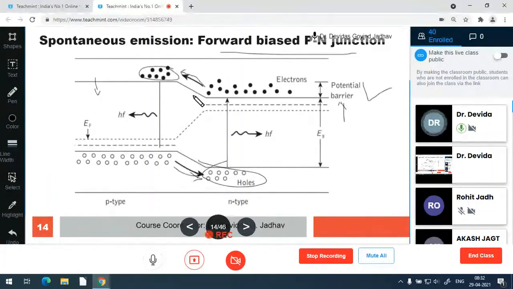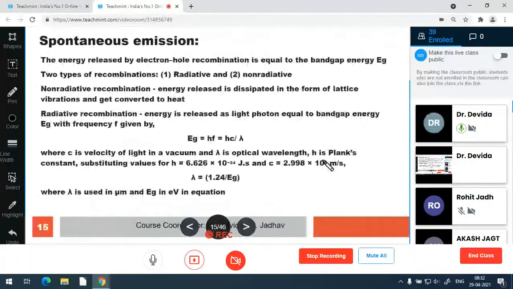recombine with the other type of charges, electron-hole pair recombination is there, and they emit photons of hf. This process is random, and that's why it is spontaneous emission. The emitted photons will have the same energy value, so the same wavelength and same frequency, so it is monochromatic, but it is not in phase, so it is incoherent. It is observed in the LED.